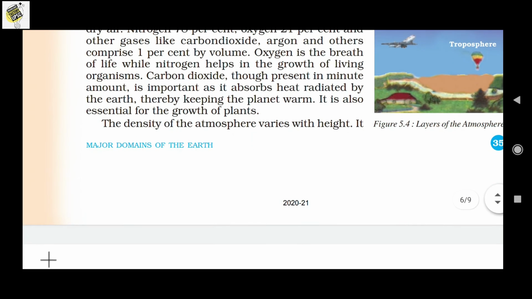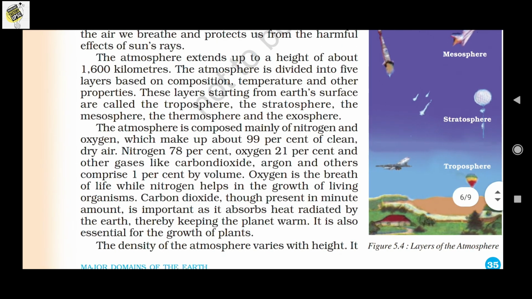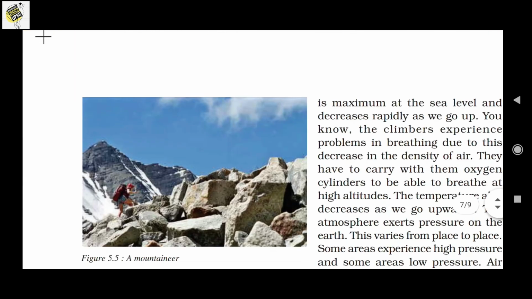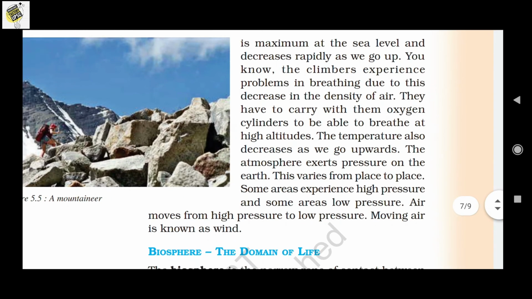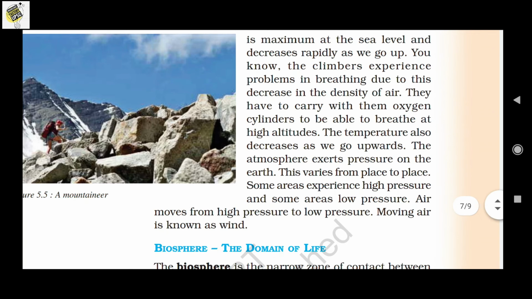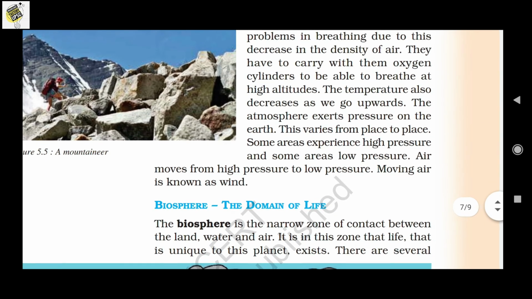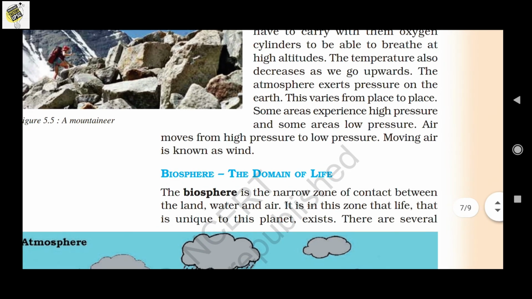Another important concept is the density along with the height. Let's see what it is. The density of the atmosphere varies with the height. It is maximum at sea level and decreases rapidly as we go up. That is the main reason why climbers experience breathing problems due to the decrease in the density of air at the top of a mountain, and they have to carry oxygen cylinders to breathe at high altitudes. And the temperature also decreases when we go upwards. So these are the main features of the atmosphere.